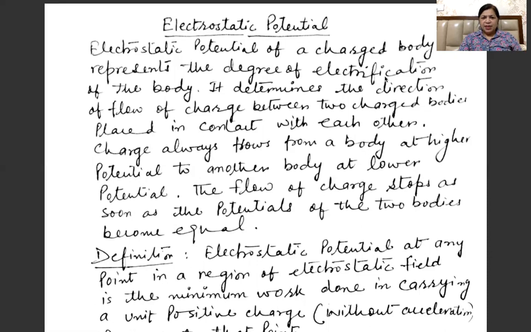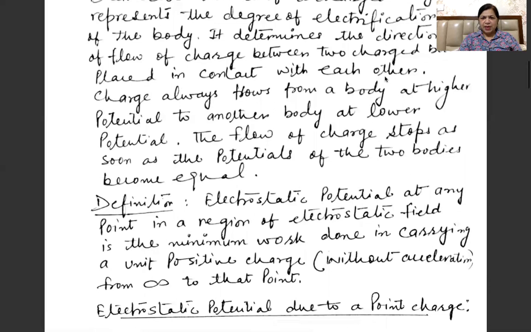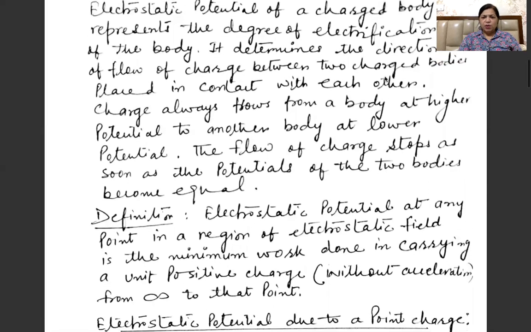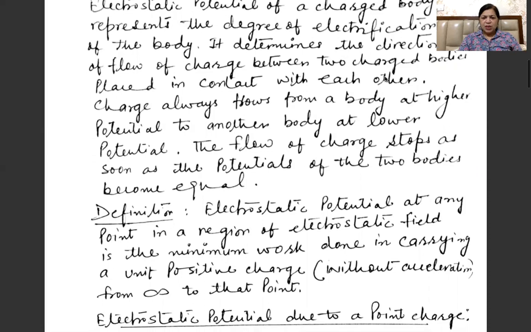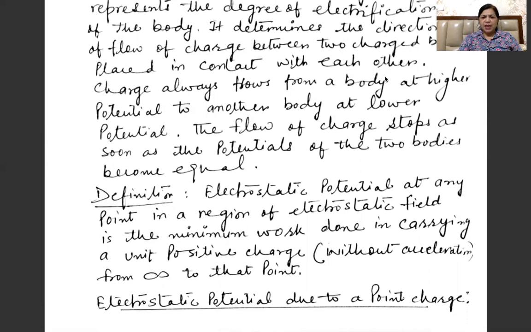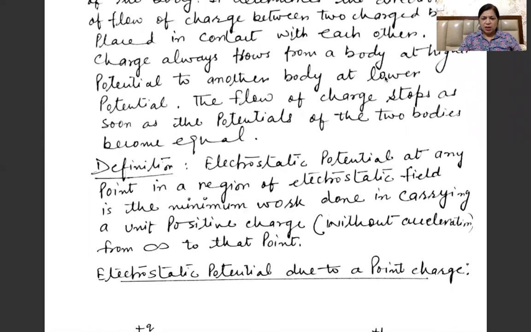It determines the direction of flow of charge between the two charged bodies placed in contact with each other. And charge always flows from a body at higher potential to another body at lower potential. You must be aware of this also. So the flow of charge stops as soon as the potentials of the two bodies become equal. So this was the general description about the electric potential.